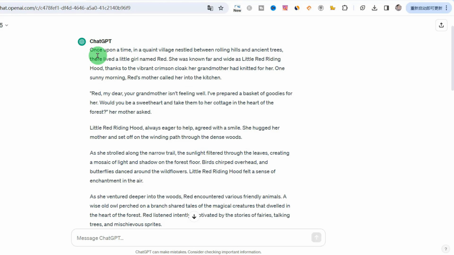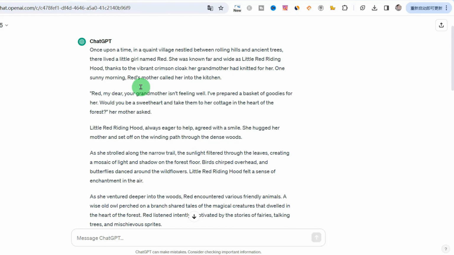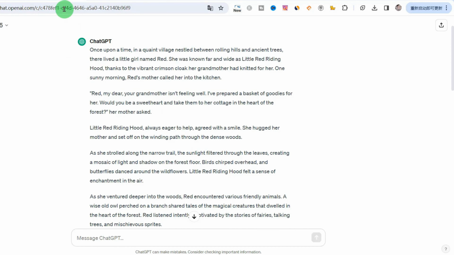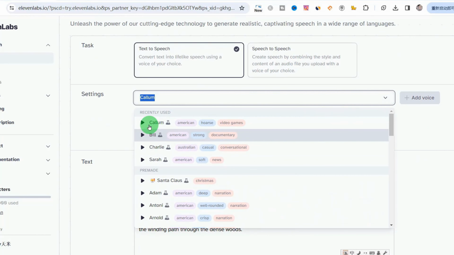Here in chat, I just copy the content of the first 3 paragraphs, because you will be doing the same thing later. So I'm just doing a demonstration. Copy the previous 3 paragraphs, paste what I just said here. Then we can choose different pronunciations.